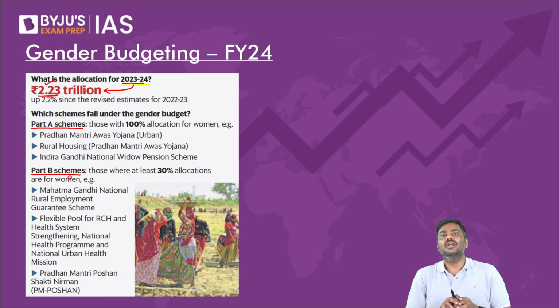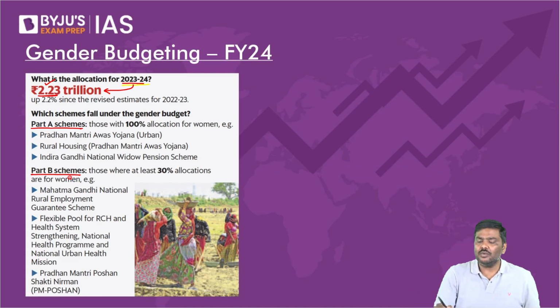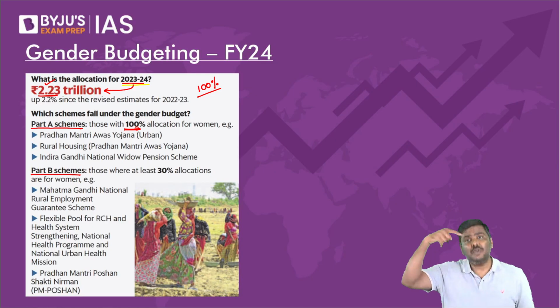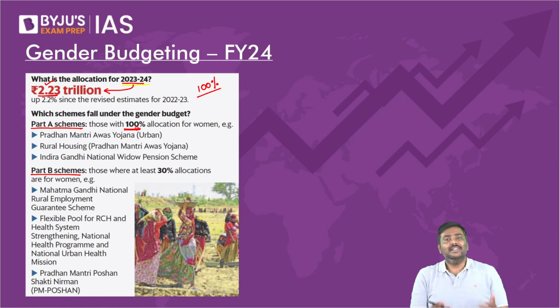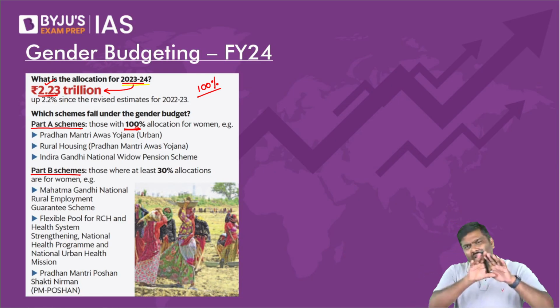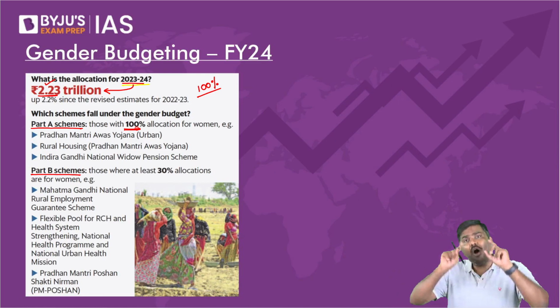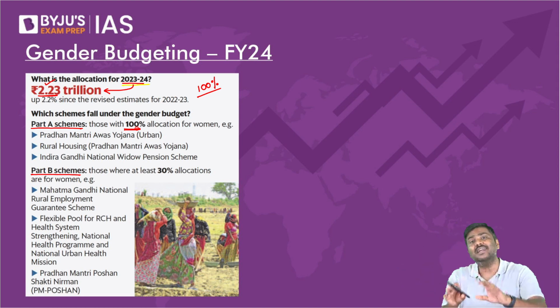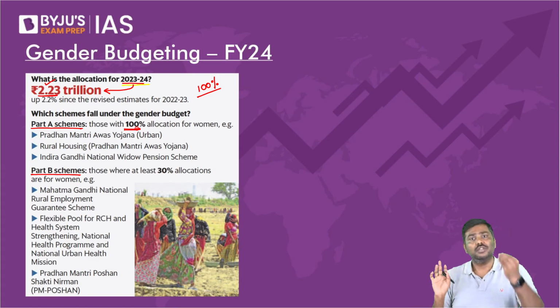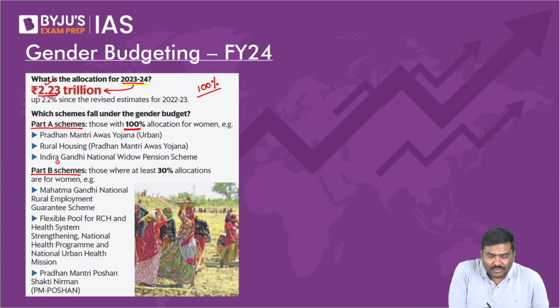Very simple. There are certain schemes where whatever is the allocation done by the government, 100% of the allocation will be used for providing welfare to women only. I'll repeat the statement. There are certain schemes where whatever the money allocated, all the money will be used for women only. That is, the schemes are targeting only women. Sir, any example of it? Please have a look at the widow pension scheme. The third one.